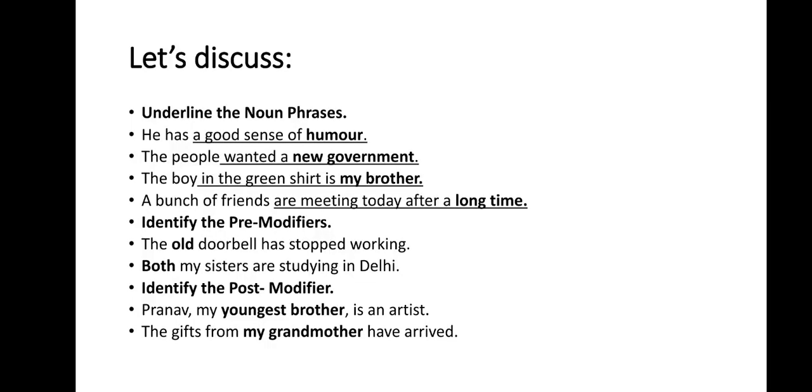The people wanted a new government. The people wanted what? They wanted a new government. The people is the subject. "Wanted a new government" is the noun phrase. And what is the noun or the head word used here? It is government. The boy in the green shirt is my brother.